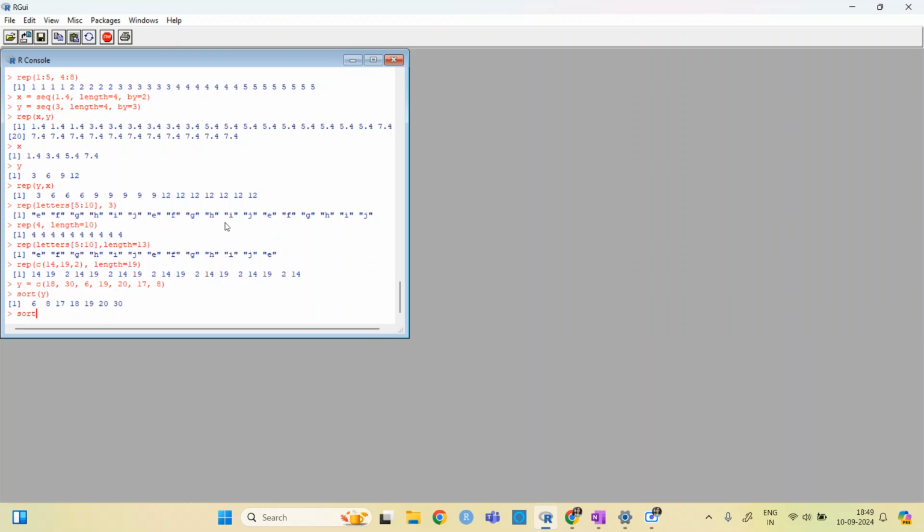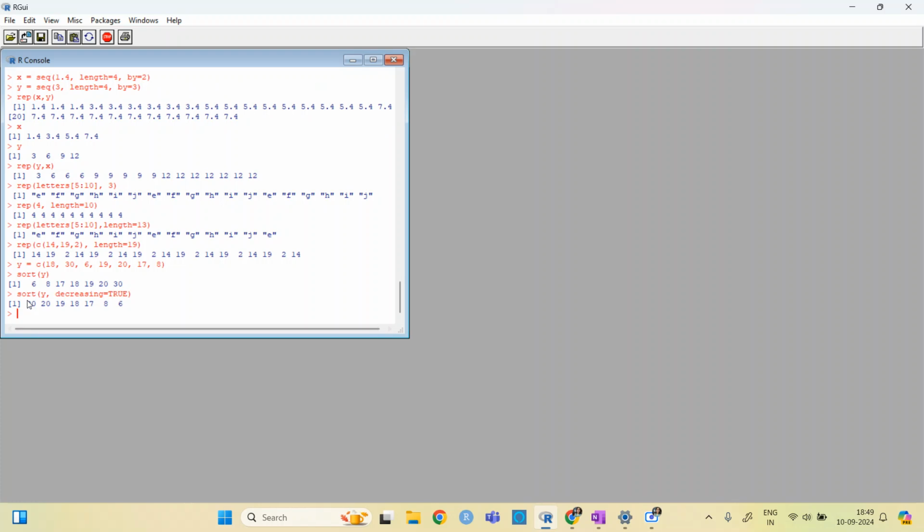So by default it is increasing, but we can give decreasing equal to true. So decreasing equal to true means it will sort all of this in decreasing order. So depending on the need, we can take increasing or decreasing.